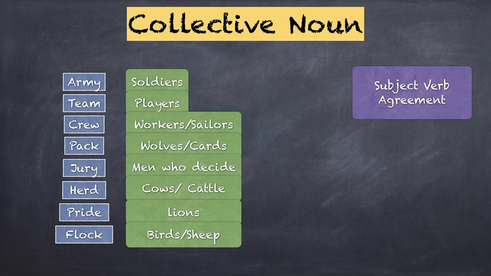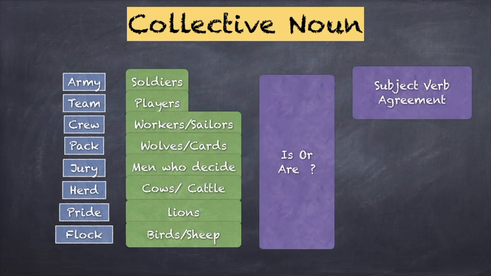We'll come to numbers soon enough, but just to understand the idea right now, when you use the word army, you will say the army is moving, not the army are moving, right? Whereas just to understand the idea, you say Ram is moving and they are moving. So when it's singular, you use is, and when it's plural, you use are, right?